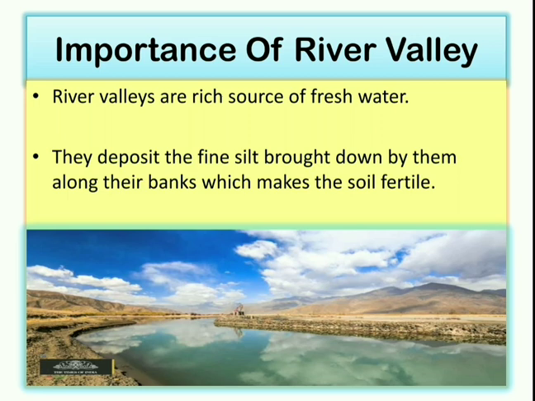Importance of river valleys. River valleys are a rich source of fresh water, because river water is fresh. They deposit fine silt, which is the finer material brought down by the river, along their banks and make the soil fertile. So the rivers deposit the fine particles, called silt, brought down by them along the banks of the river, which makes the soil fertile.